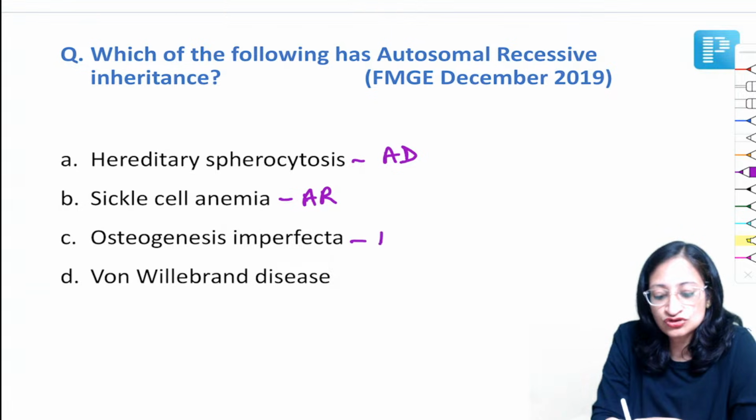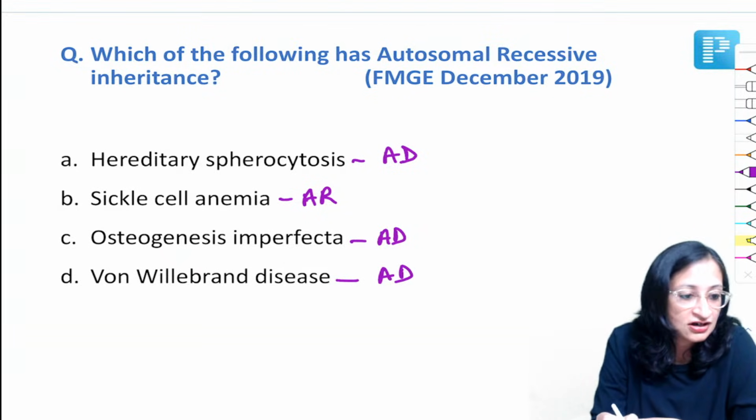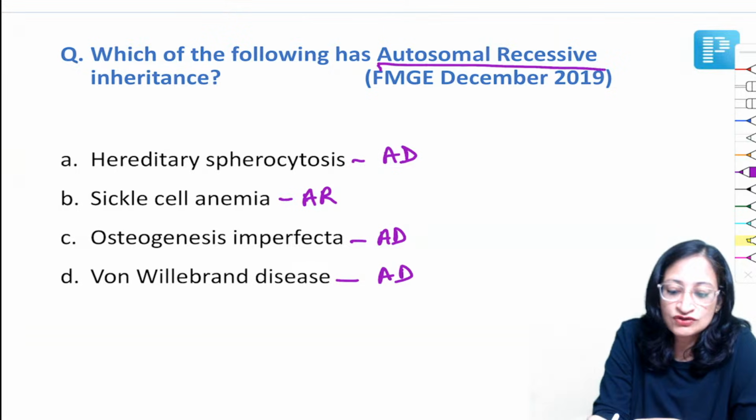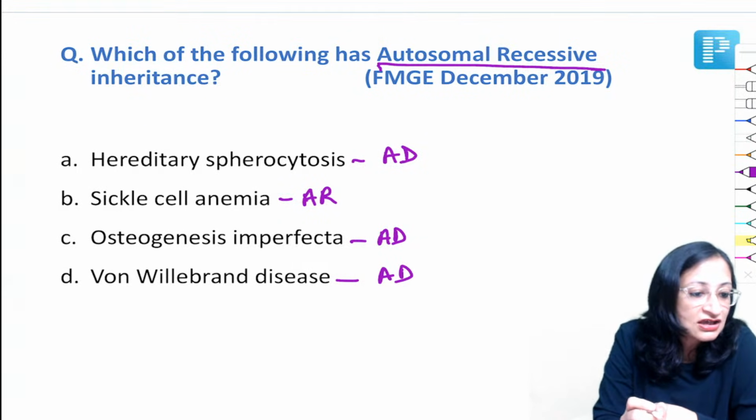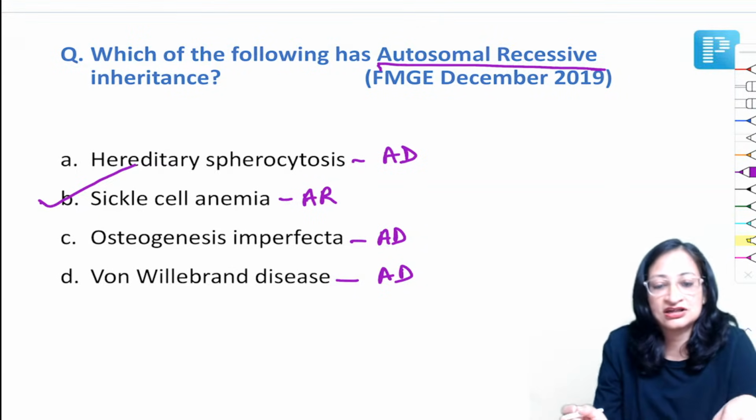Osteogenesis imperfecta, most of the types have autosomal dominant inheritance. Von Willebrand also has autosomal dominant inheritance. So your question is which of the following has autosomal recessive inheritance? So our answer here becomes sickle cell anemia.